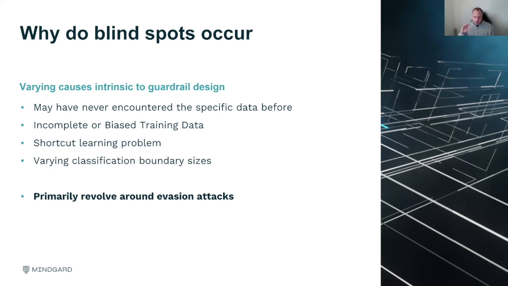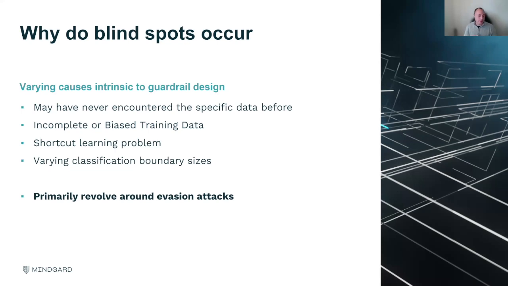And the last one is, if you think of natural language processing models or even image models, for example, they work on this idea of classification boundaries. The easiest way to paint a picture is, imagine I have a visualization of different areas that are boundaries. It might say, yes, this is talking about cats, this is talking about dogs, this is talking about fish. More complicated models have lots of boundaries together. A lot of the blind spots are about figuring out how I can nudge my input from cat to dog over time. So when you look at natural language processing and image models, a lot of the attacks are trying to nudge it to misclassify.